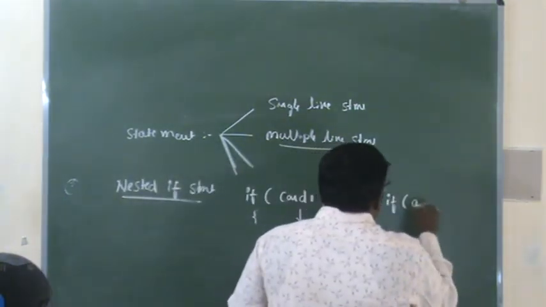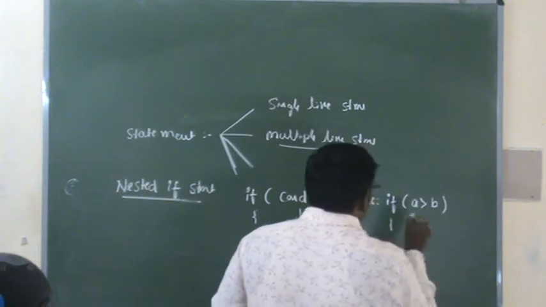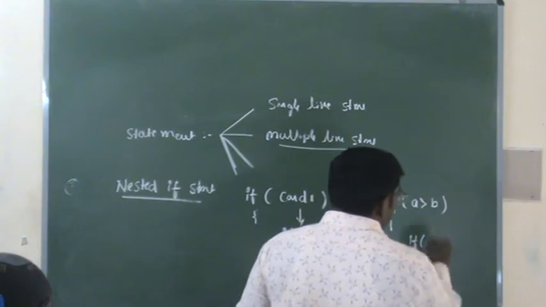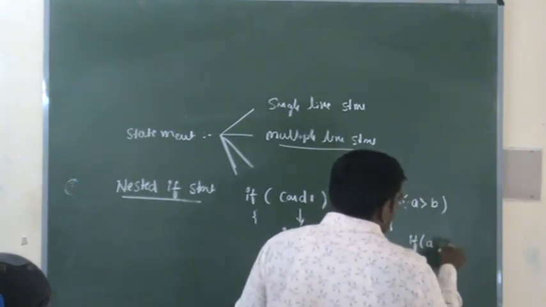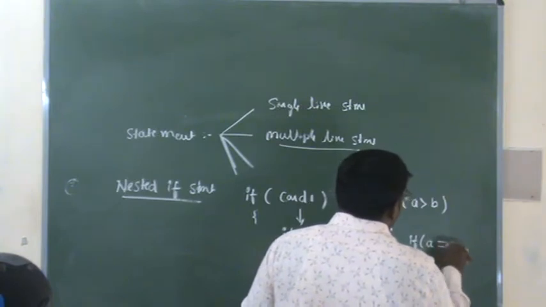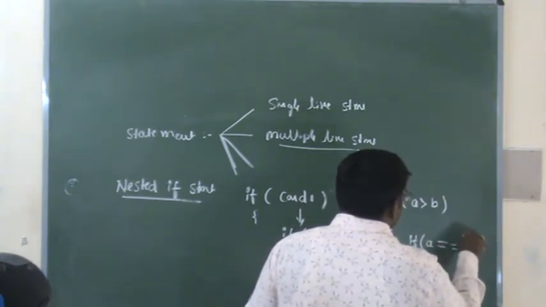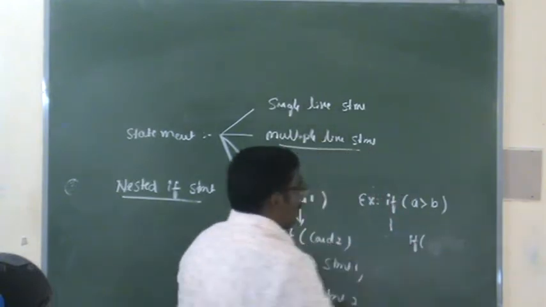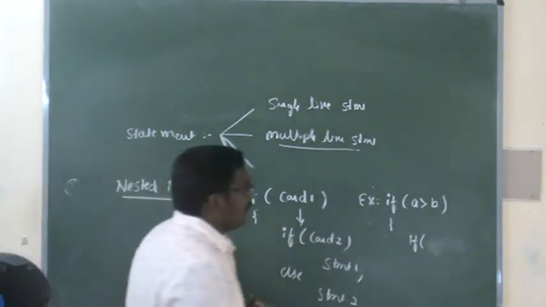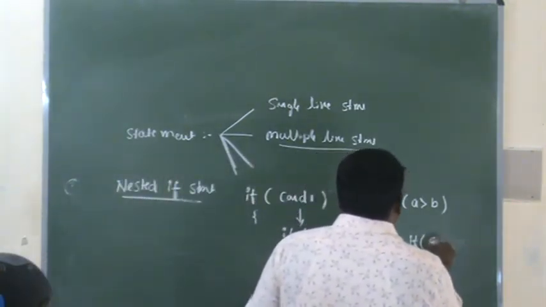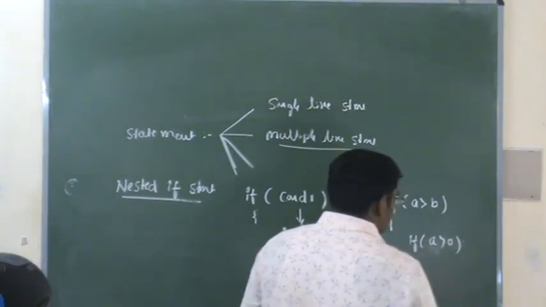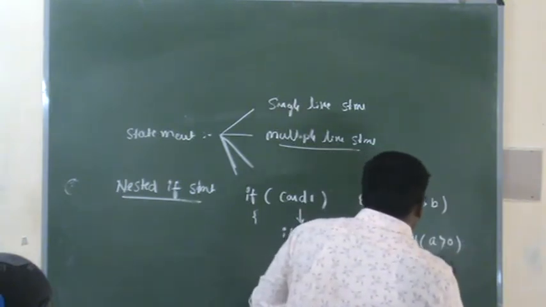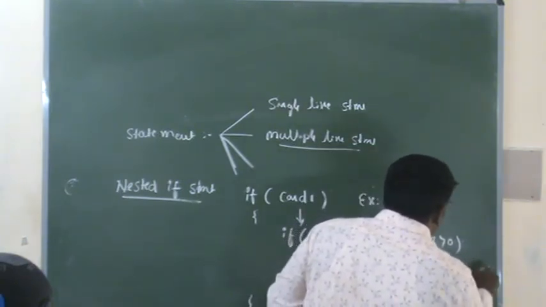If A is greater than B, and if A is greater than 0, cout statement: I will write "A is positive".